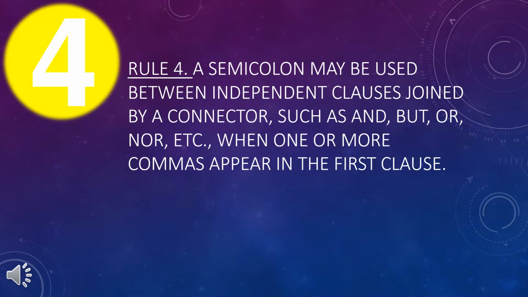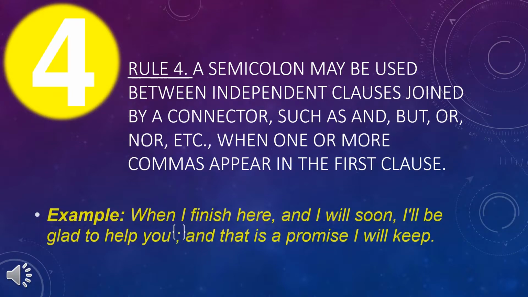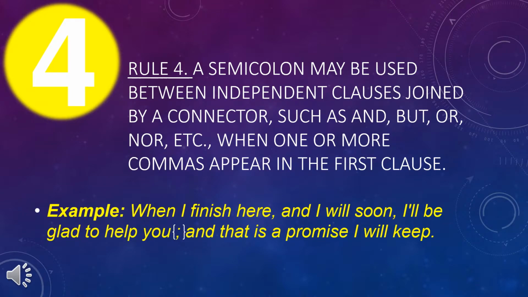Rule 4. A semicolon may be used between independent clauses joined by a connector such as and, but, or, nor, etc. when one or more commas appear in the first clause. Example: When I finish here, and I will soon, I'll be glad to help you; and that is a promise I will keep.